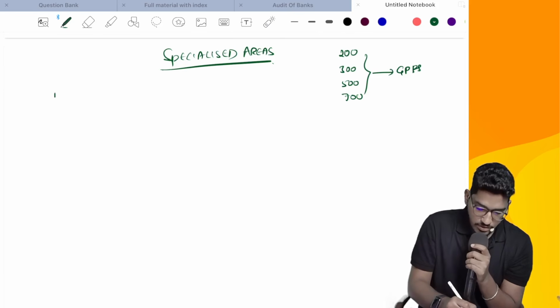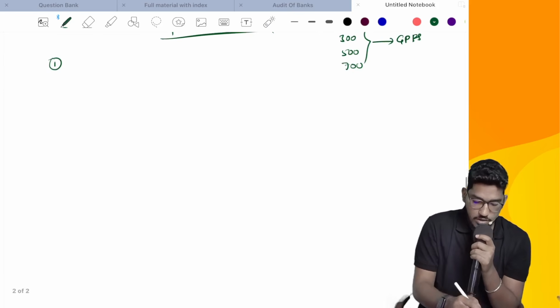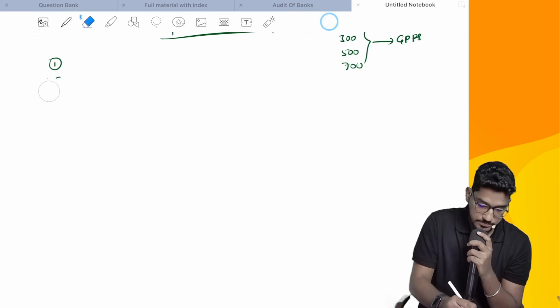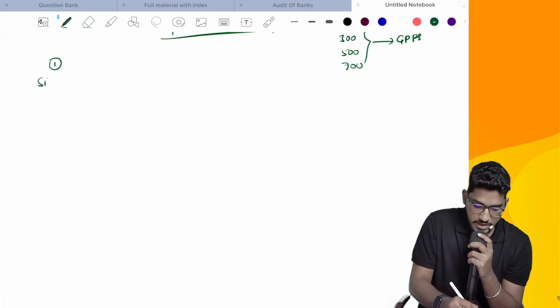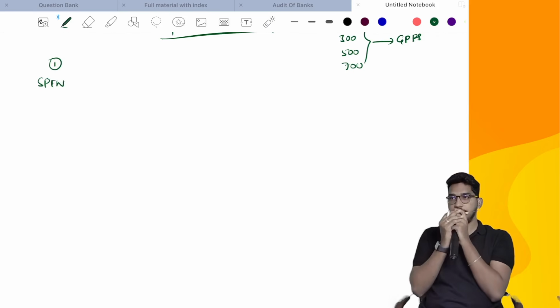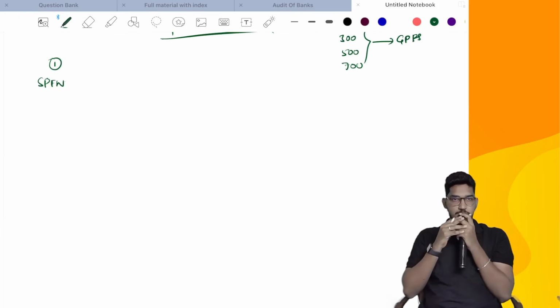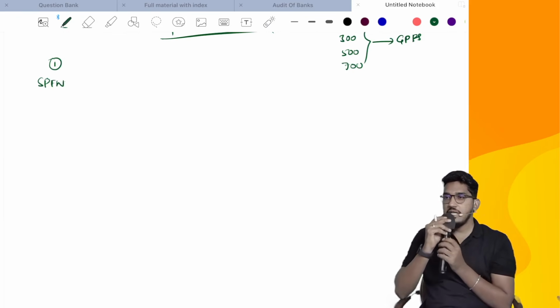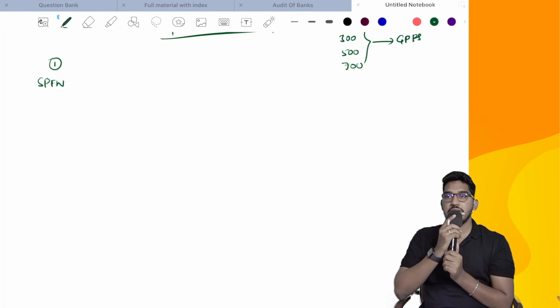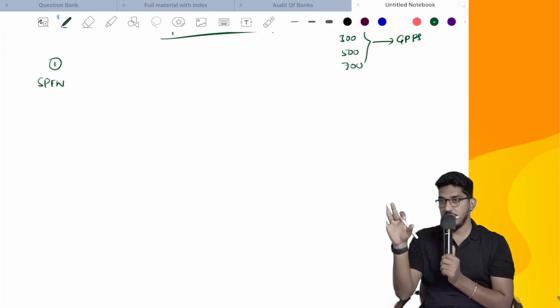Number 1, as an auditor, sometimes we might be called upon by the client to do the audit engagement of financial statements which are prepared as per a special purpose framework. The management might prepare the financial statements as per a special purpose framework to fill the needs of a specific user. So in case you are called upon by the client to conduct the audit of financial statements prepared as per a special purpose framework, not as per a general purpose framework.